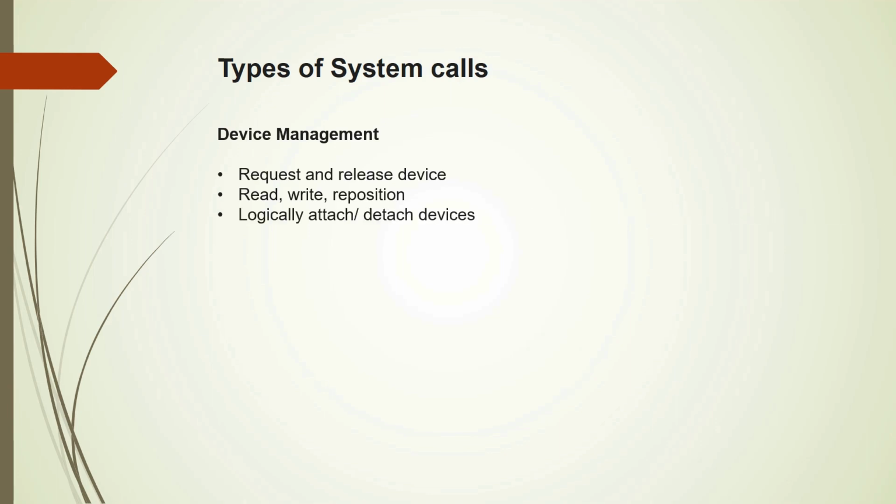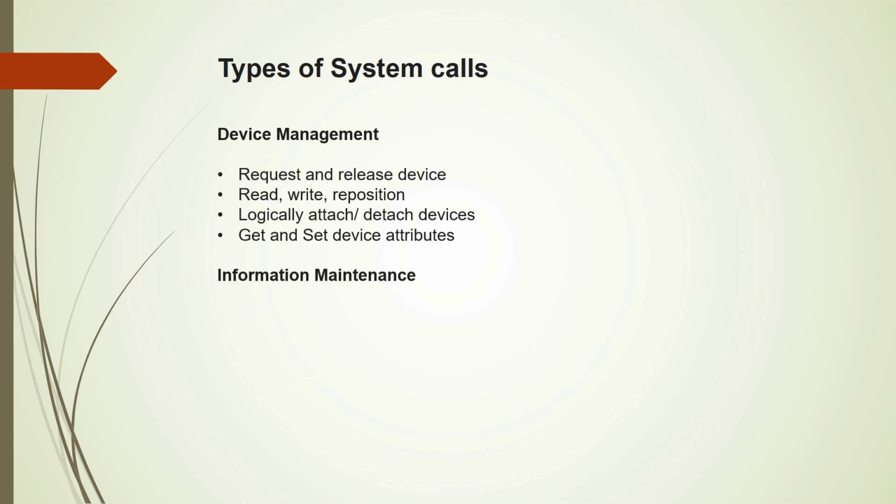Also, before starting to use the device, it must be attached, so system calls are available for that, and once the function is over, it can detach the device. Also, it can get and set device attributes. Device attributes can be the printer status, whether it is ready or not, and it can also set the device attributes. As I said with the example of a file, it can set the file permissions.